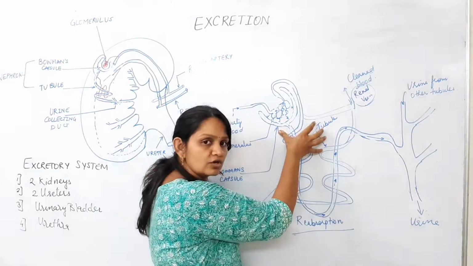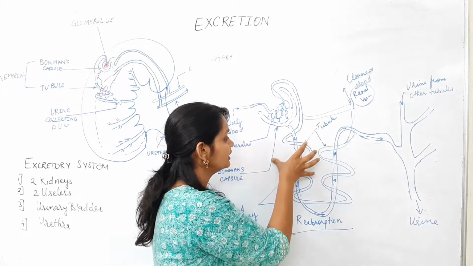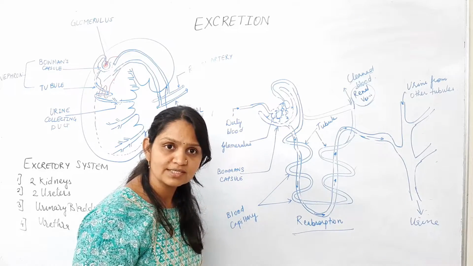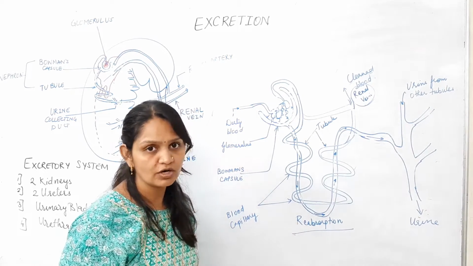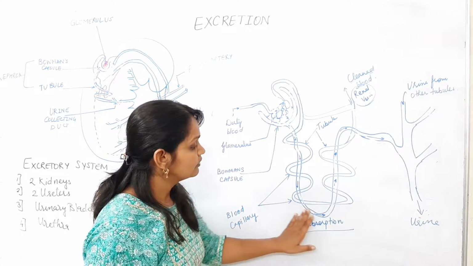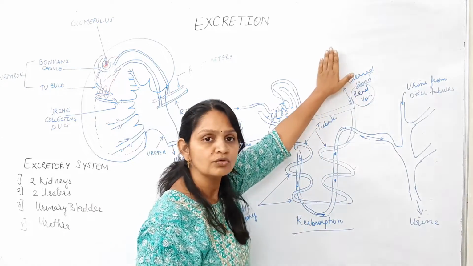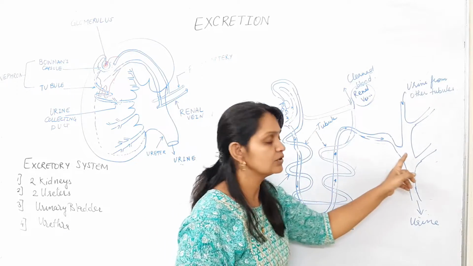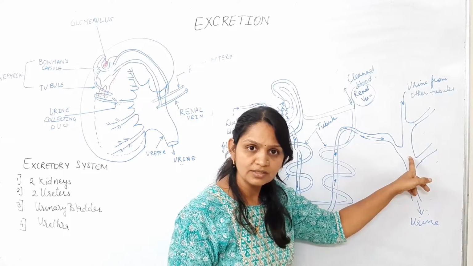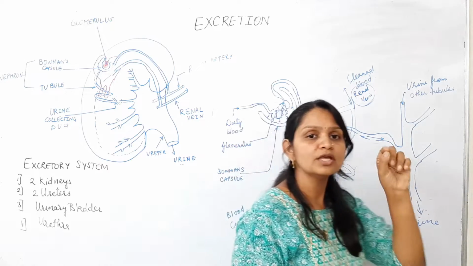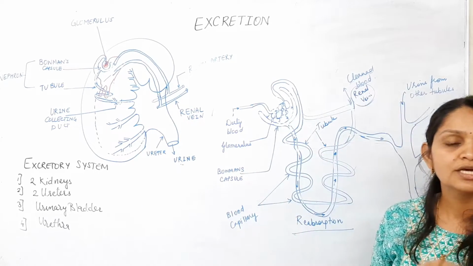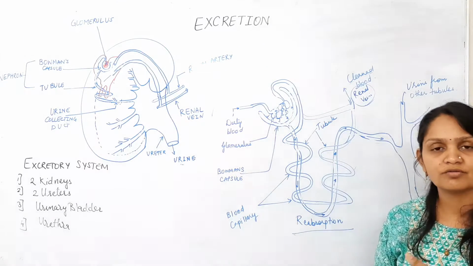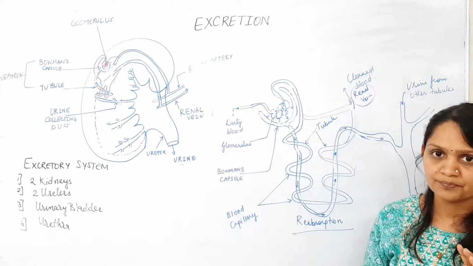Now, this network of capillaries will go for selective reabsorption of amino acids, minerals, and even water. Then the clean blood is transferred to the renal vein, and the urine is transferred to the collecting duct of the kidney. From there, through the ureters, it is transported to the urinary bladder, and from the urinary bladder, it moves out of our body through the urethra.